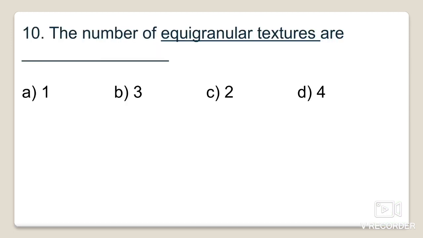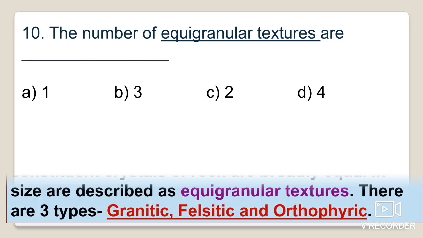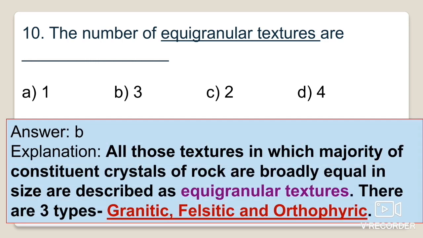Next question is, the number of equigranular textures are, meaning how many types of equigranular textures are there: 1, 2, 3 or 4. All those textures in which the majority of the constituent crystals of the rock are broadly equal in size are described as equigranular texture, as we have already discussed.